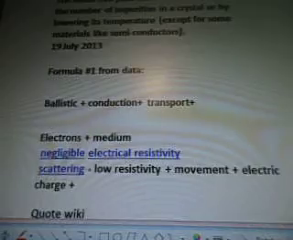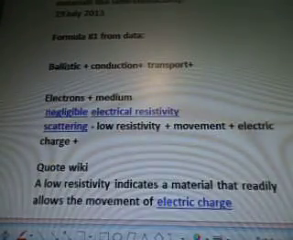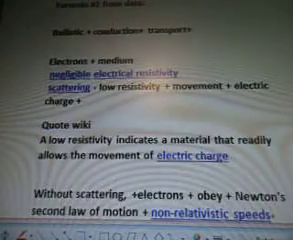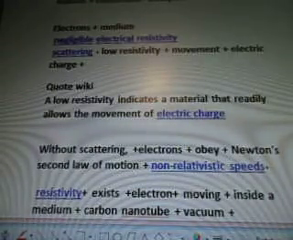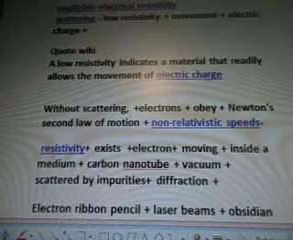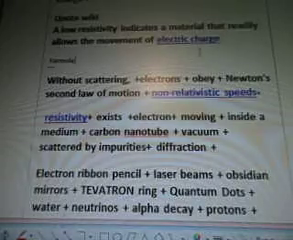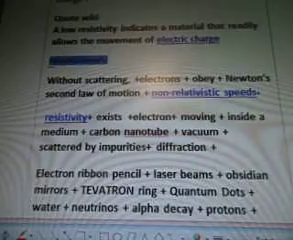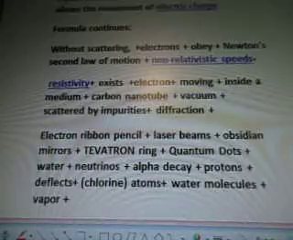So July 19th, the formula number 1 from data. So there's several formulas from this data. It has been broken down into several videos. Ballistic conduction transport, electrons, medium negligible electrical resistivity scattering. Low resistivity, movement electric charge. Quote from wiki, a low resistivity indicates a material that readily allows the movement of electric charge without scattering. The formula continues here. Without scattering, electrons obey Newton's second law of motion, non-relativistic speeds.